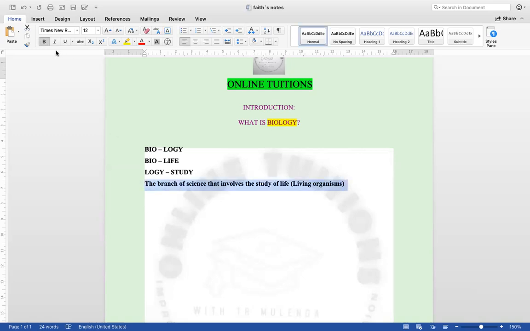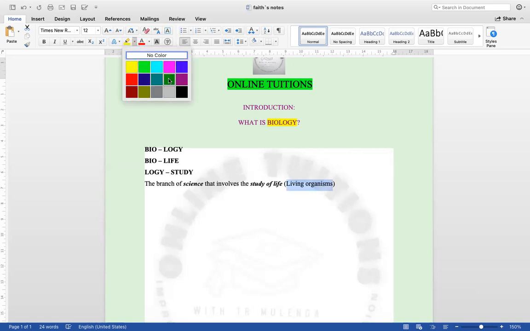So biology is a branch of science. That's why they call it biological sciences. It is a branch of science that involves the study of life. Now, the life is the one that is within the living organisms. Is that okay?